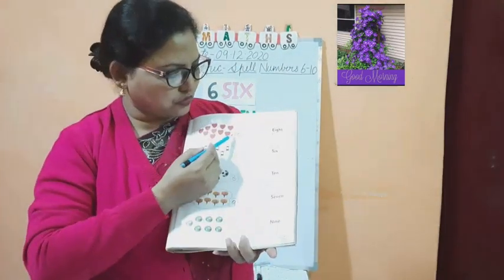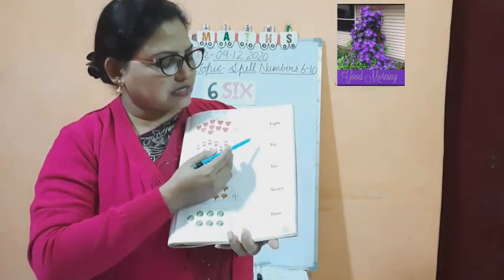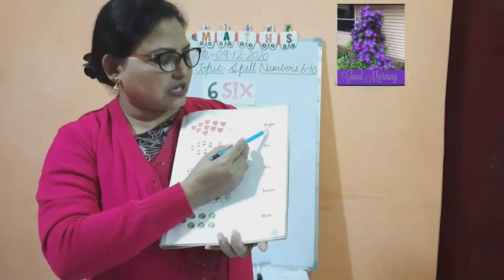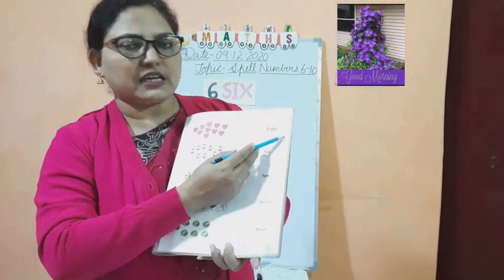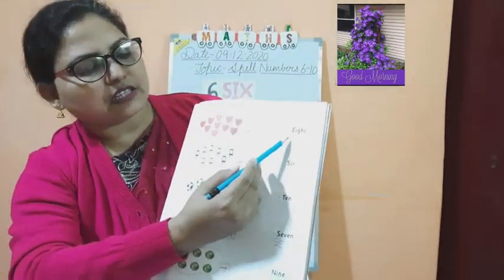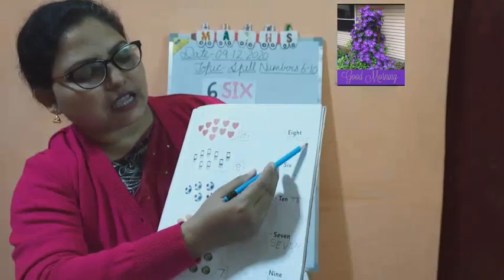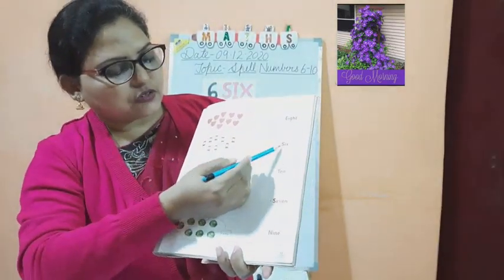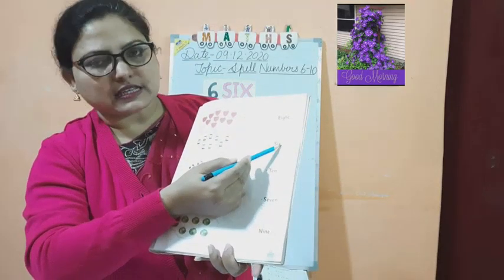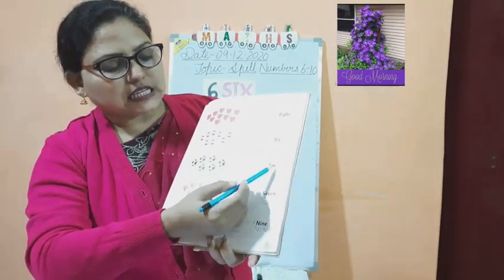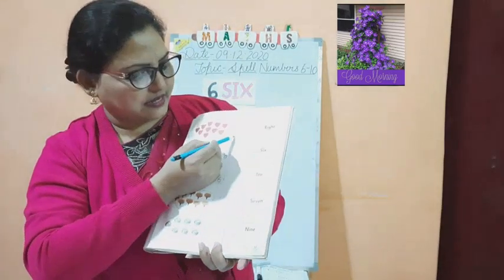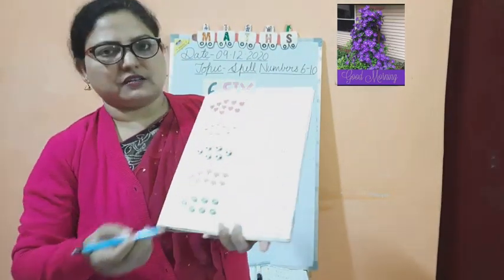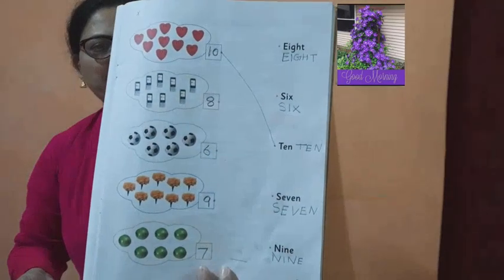Okay, how you will do? 10. So where is 10? Here we will read. We will start from first spelling EIGHT 8. You can see here I have written EIGHT 8. So this is not. This is 10 only. So again you can see 6 SIX 6. This is also not. TEN 10. Now 10 you have to match. You have to go with 10 here. Okay, like this you have to match it.